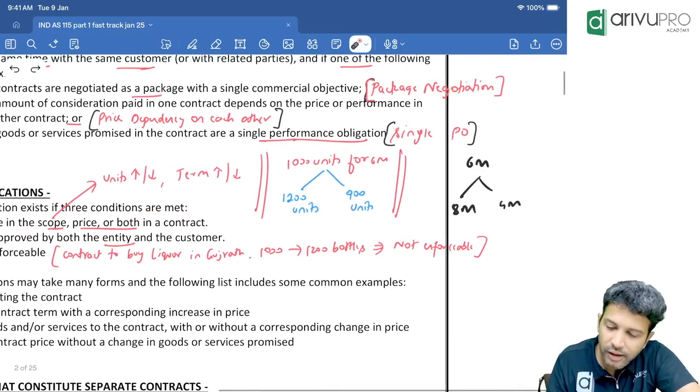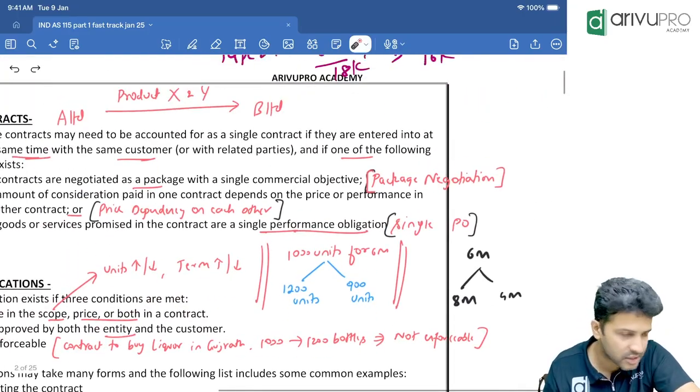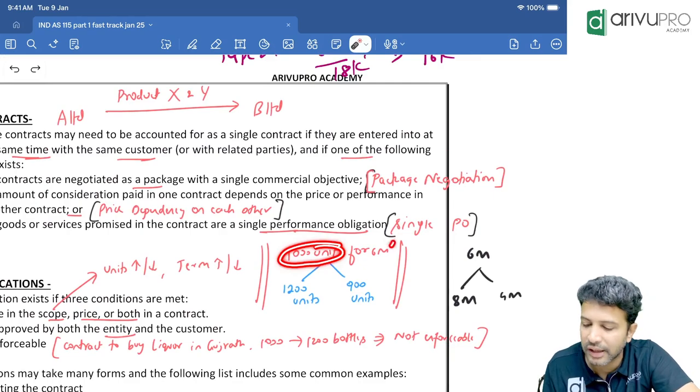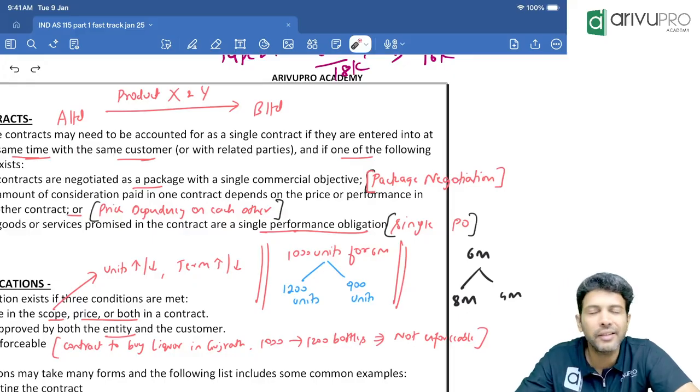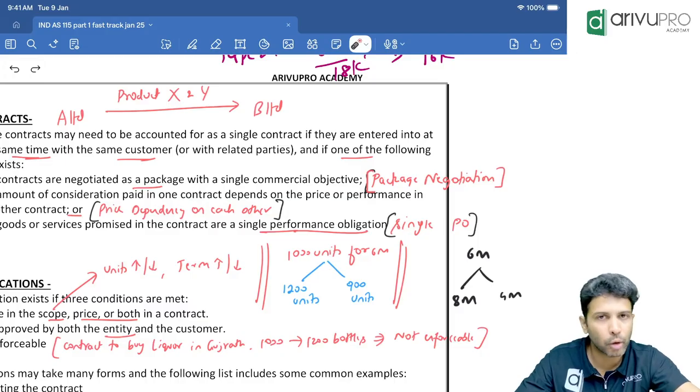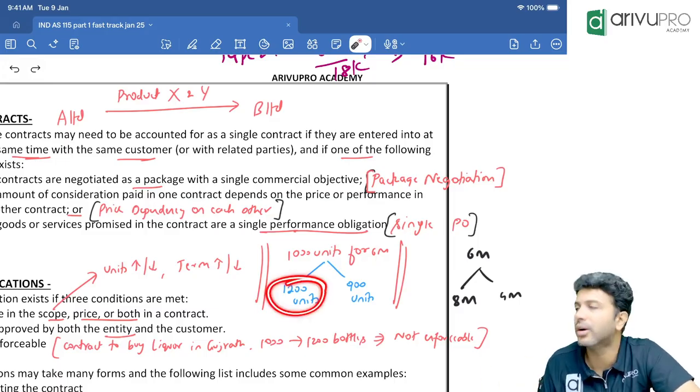Now let's say earlier the contract we had made with a customer was to supply 1000 units of a particular product for 6 months. We had made a contract with the customer telling we will deliver how much? 1000 units of a particular product over a period of 6 months. Now the same contract we modified. Now we are saying we will supply 1200 units.